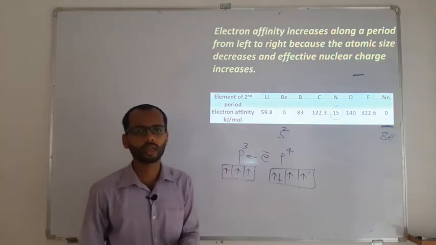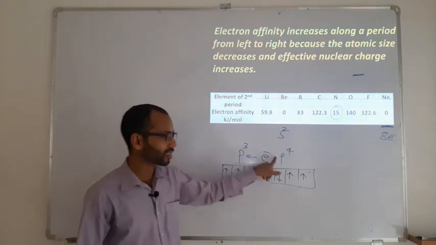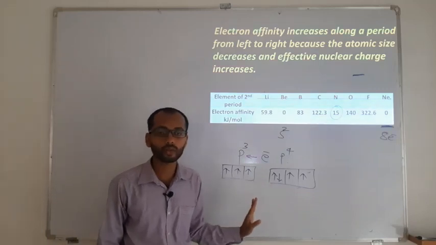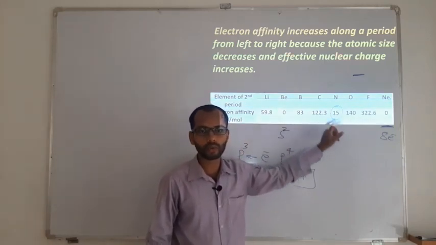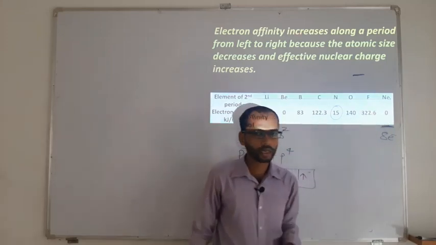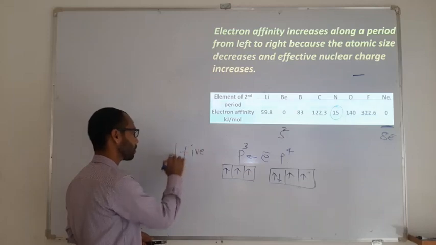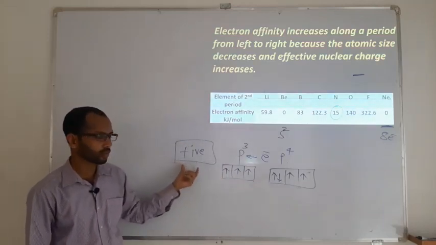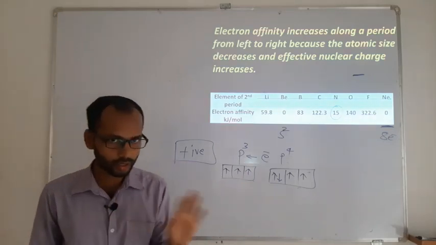So therefore, when nitrogen takes an electron, it will lose the extra stability. And it doesn't want to lose the extra stability. So to avoid the loss of extra stability, it will not show an interest to take the electron. Therefore, its electron affinity is going to be a minimum value. In other cases, you will see that the noble gases are going to have a positive electron affinity value also. Normally it is going to be negative, but if you go beyond that, then it is going to have a positive value. The reason is that as they are not interested, they are going to get it by 0 only.